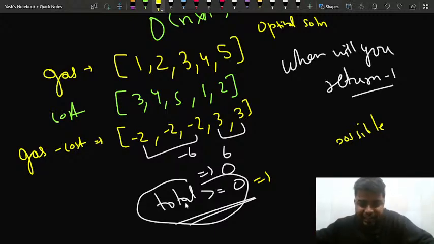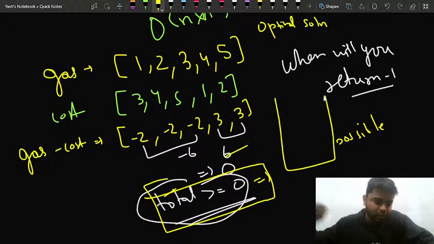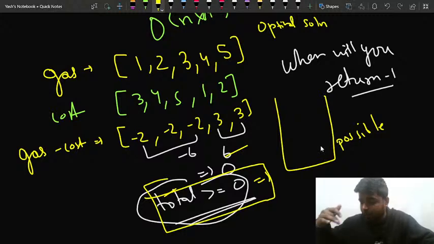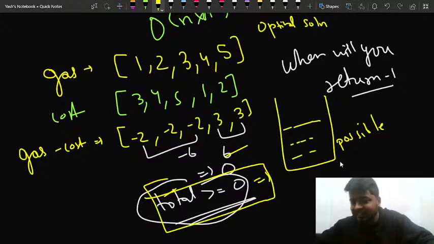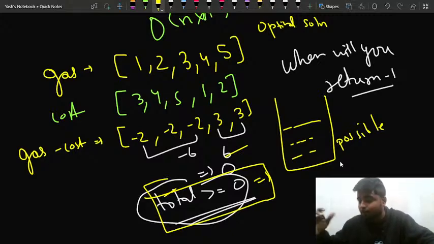So either my tank is empty after the complete circular travel, or my tank is in positive. It is having some amount of gas left. Either it is completely empty after traveling a circular path, or I have some left after traveling the whole circular path. So these are the two situations in which I will say that circular travel is possible, right? Let me quickly erase this part.